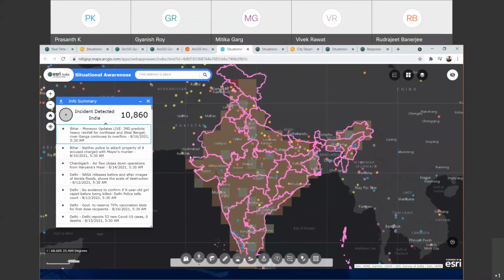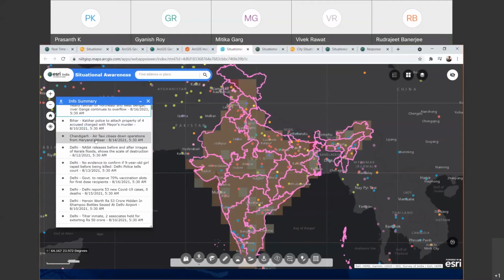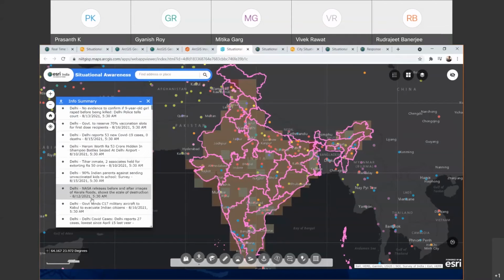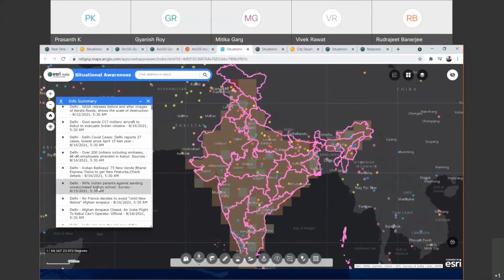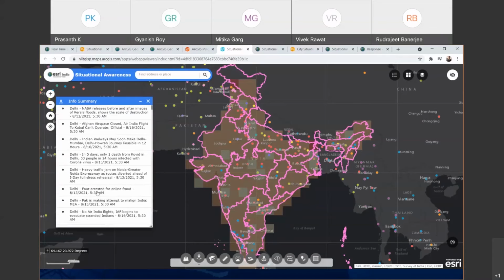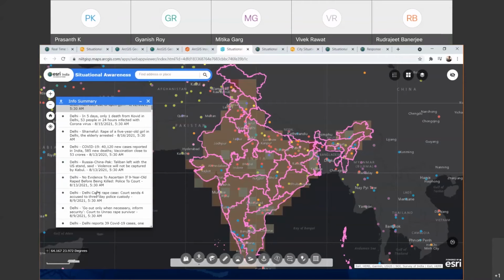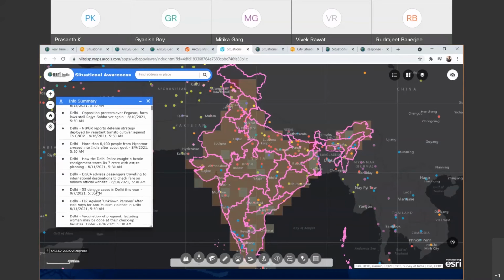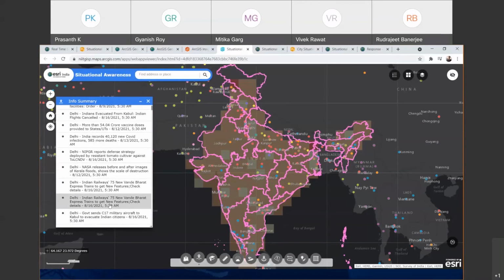And you will get in Delhi what is that specific value which has come, and what date and what time it has come. In Delhi, you have a lot of such incidents which are reported. You have data coming in from different sources, and that also you will be able to see in this info summary widget.